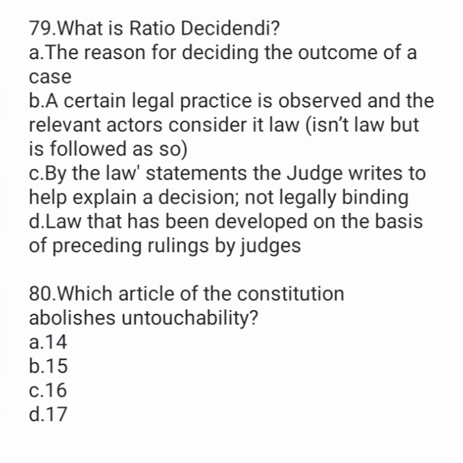79. What is ratio decidendi? Option A, reason for deciding the outcome of a case. Option B, a certain legal practice is observed and the relevant actors consider it law. Option C, by the law statement, the judge writes to help explain a decision not legally binding. Option D, law that has been developed on the basis of presiding rulings by judges.